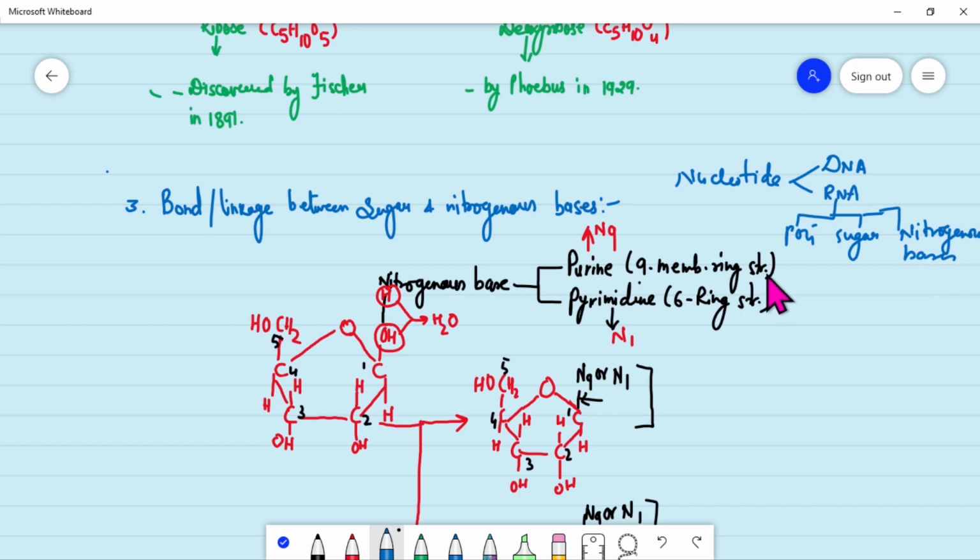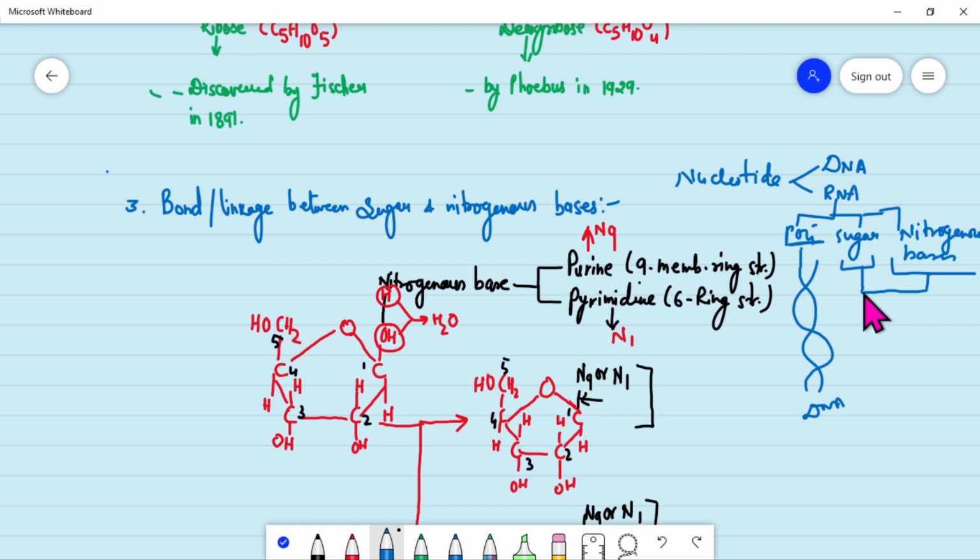So what happens is that these phosphates, as I told you, are found outside. Suppose this is DNA, and I told you DNA is slightly negatively charged on the outside because of the presence of these phosphate groups, because they have oxygen which is negatively charged. Now, other than this we have two more things left, that is sugar and nitrogenous bases. These sugar and nitrogenous bases are joined together.